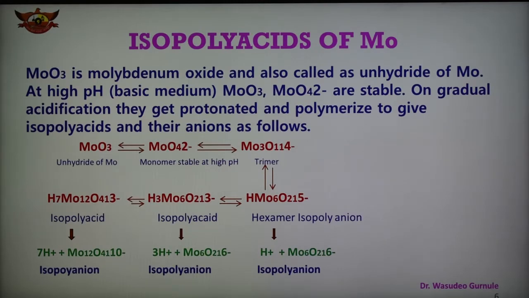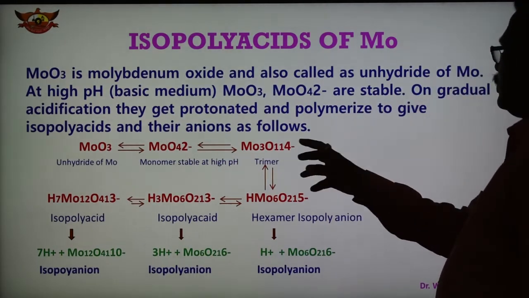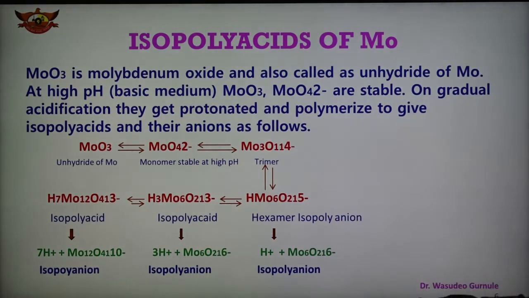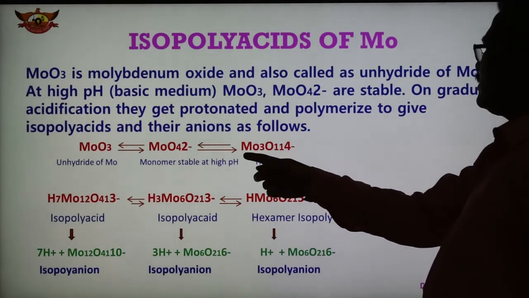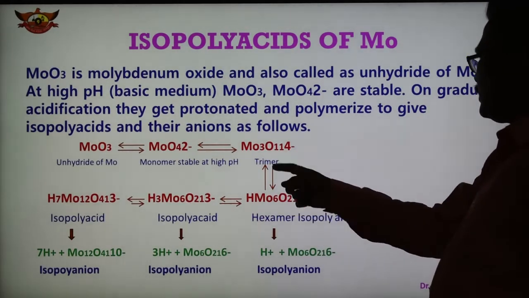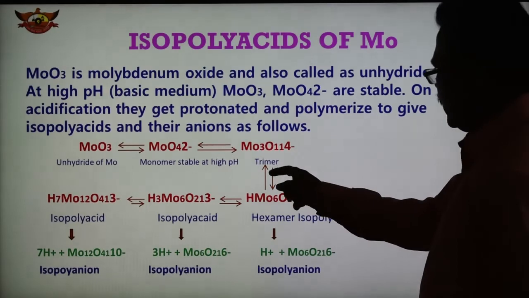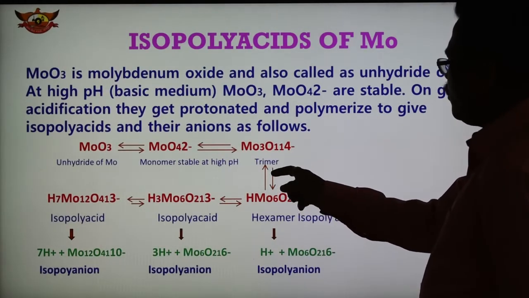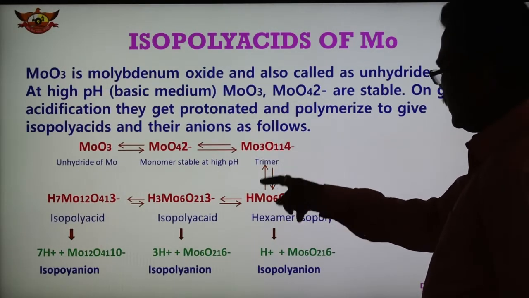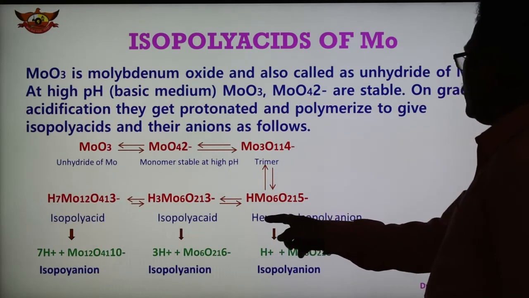So 3 molecules repeat and we get the trimer of this monomer, and after that it undergoes polymerization again and we get the hexamer, that is the isopolyanion of this compound, and the pH at this stage is 4.5. When the pH is 4.5, it again undergoes polymerization and we get the hexamer